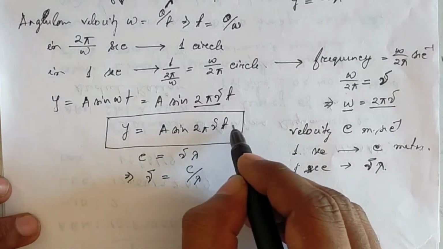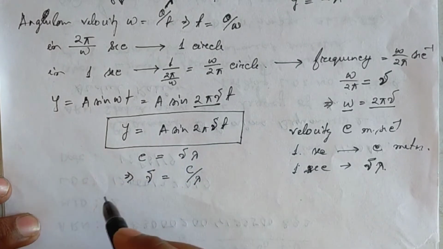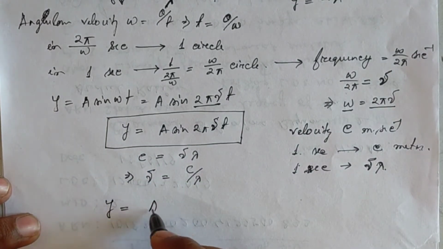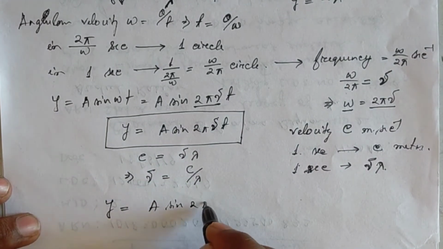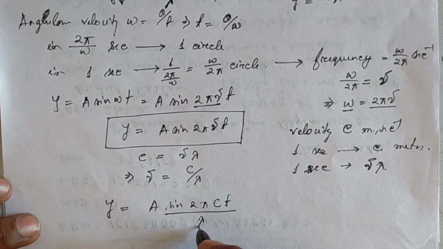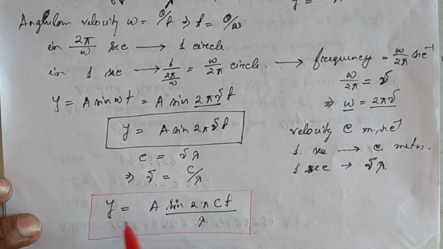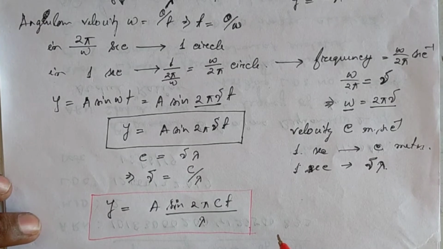So in this equation I will put the value of ν. So y = a sin 2π ct/λ. This is one of the important equations with the help of which we can solve some problems.